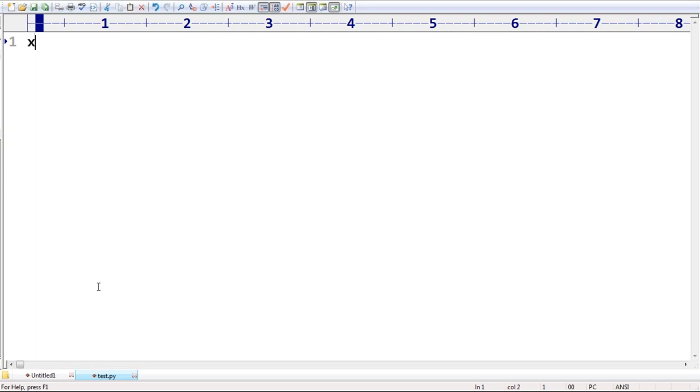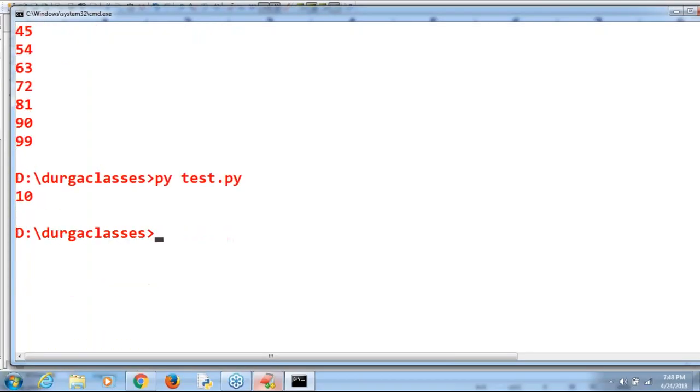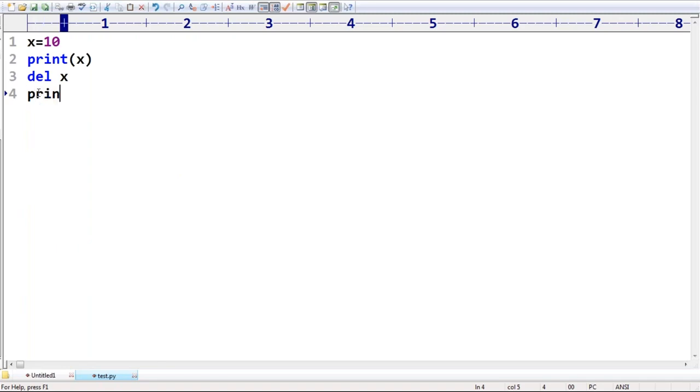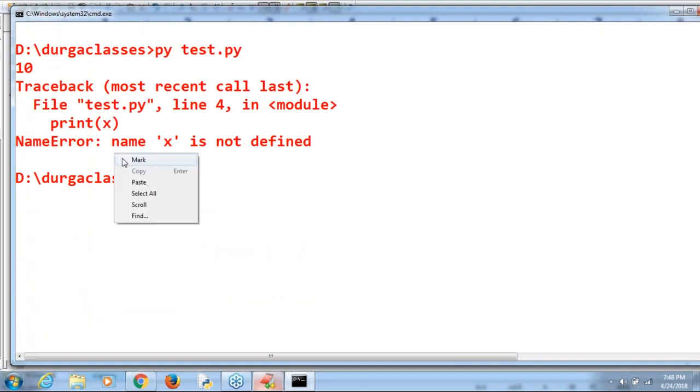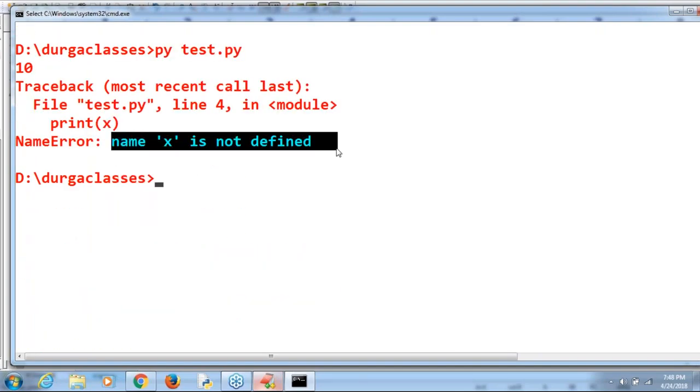Now x is equal to 10, and I'm taking print of x. Observe that. Now the work with this x is completed, and I don't want x any longer. Del x, that's all. Can you please delete x? Perfectly, it gives the value. But once you delete x, you can't access x again because it's already deleted. Please observe: NameError, name x is not defined.